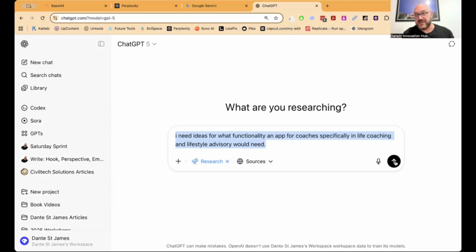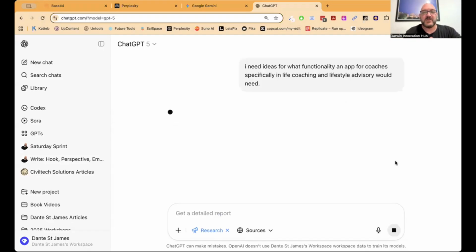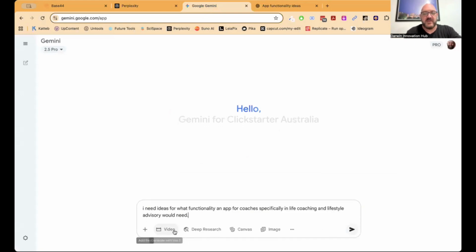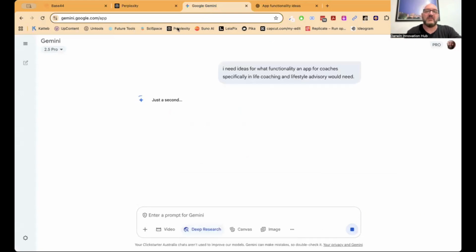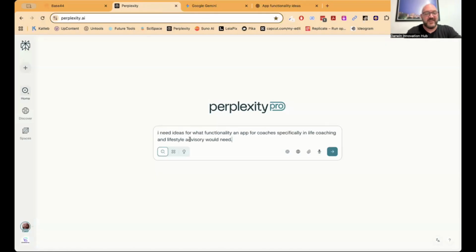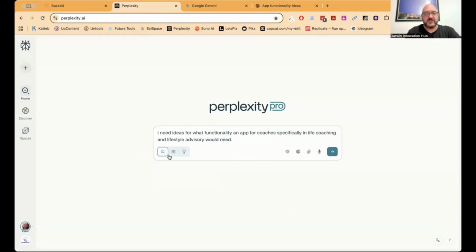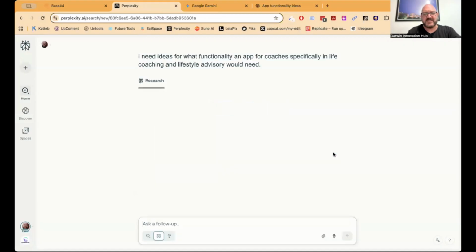No reason at all. I'm actually building a coaching app myself. I've been working on it today. This is completely unrelated though, so it'll be something a little bit more simple. So we're going to put that away. I can also go into things like Google Gemini and say the same thing, do a bit of deep research, find out a little bit more about it. Even Perplexity, do the same thing. Look at some research. You can go deep research on any topic. Only problem is that deep research on Perplexity is a bit slow.